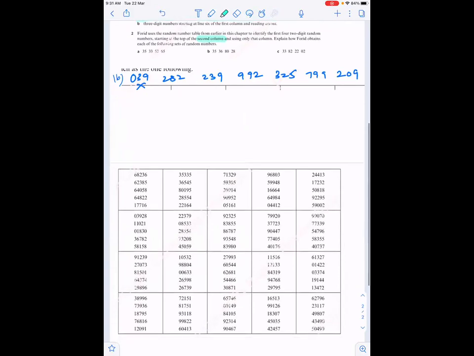So you have to tell them how he got these numbers. Second column, if you notice, how did he get 35, 33, then 53, then 65? He's picking up consecutive 2-digit numbers going down the column. Then the next: 35, 36, 80, 28. If you notice, he's just picking up the first 2 digits of the second column. That's how he's going on.